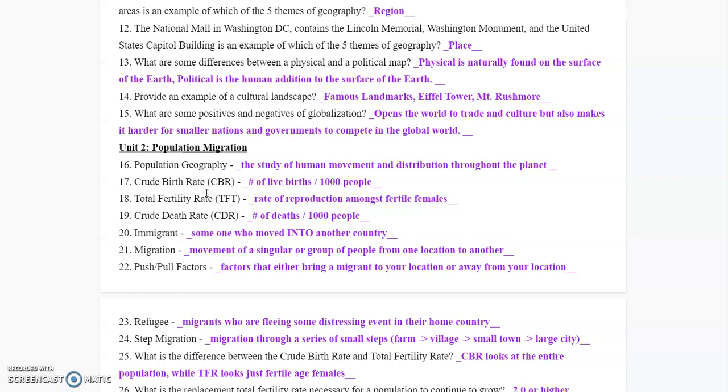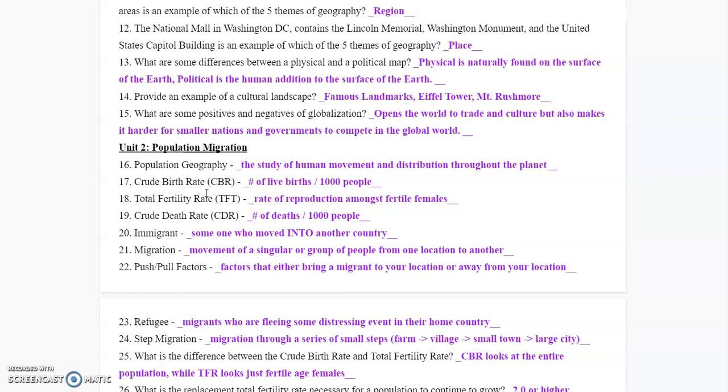16. Population geography. It's the study of human movement and how it has moved throughout the planet. Where did we start? We started in Africa, and it has moved from Africa to Asia to Europe to the Americas to South America, all of that movement.